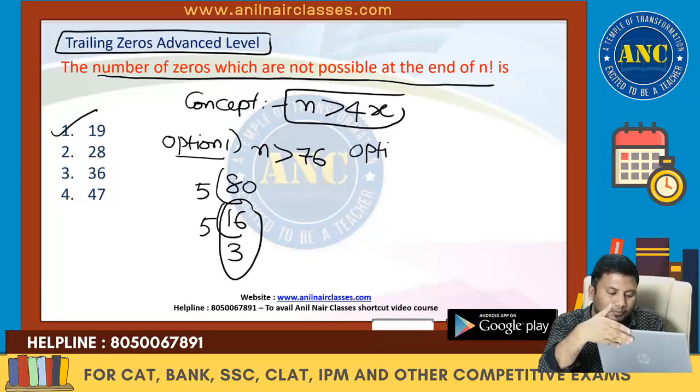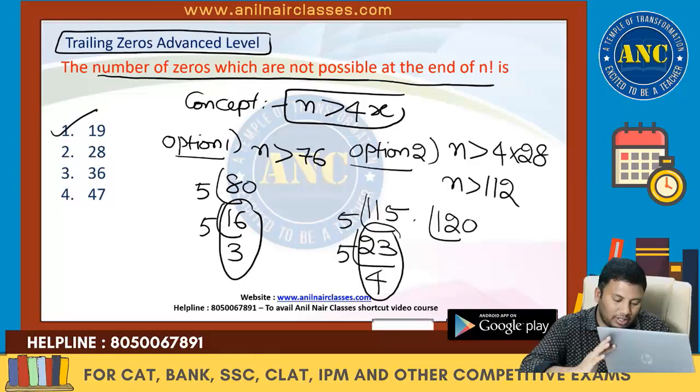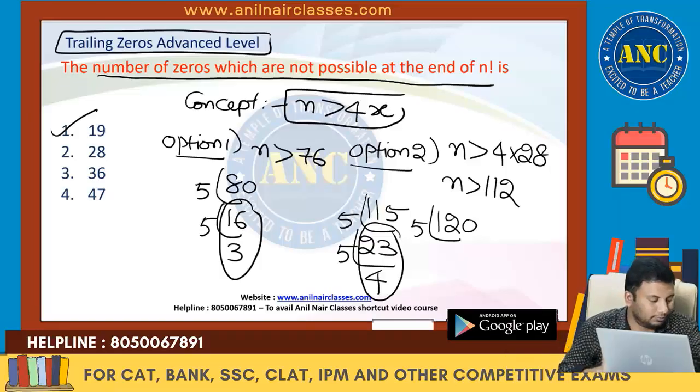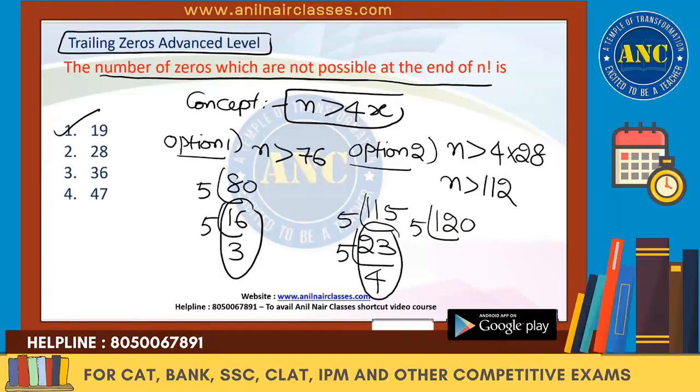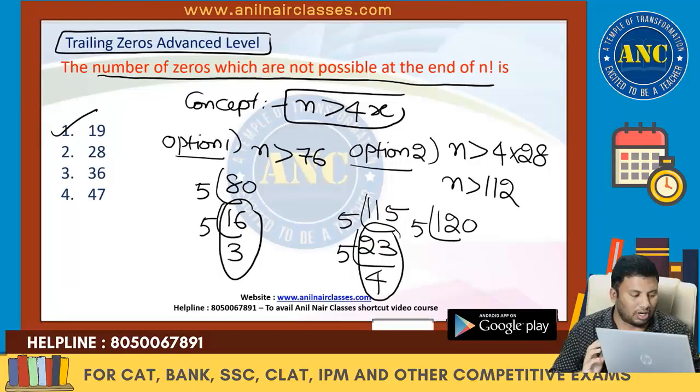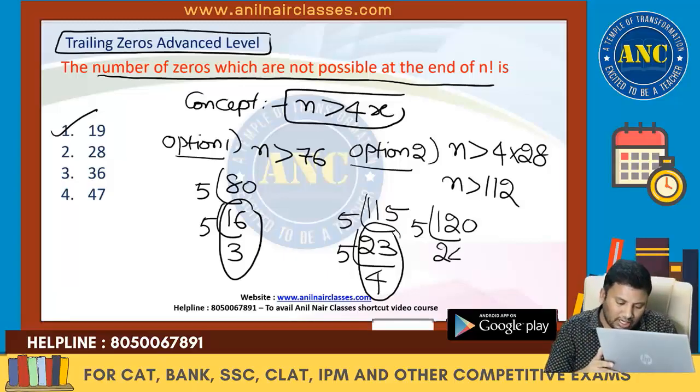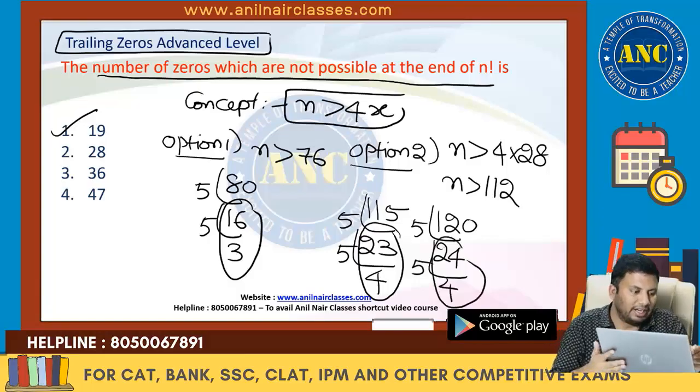Option number 2. 5 23s are... we are back, there was a small internet issue, it got resolved. So 5 4s are 20, 24 plus 4 is 28. This is possible. Option 1 is possible, option 2 is possible.